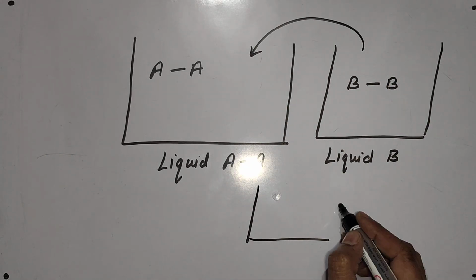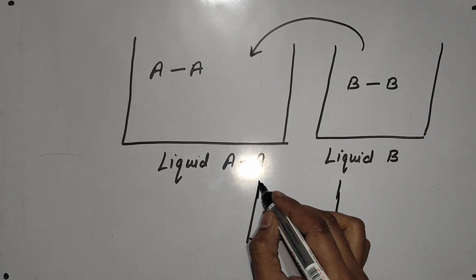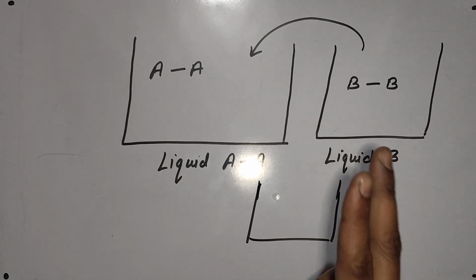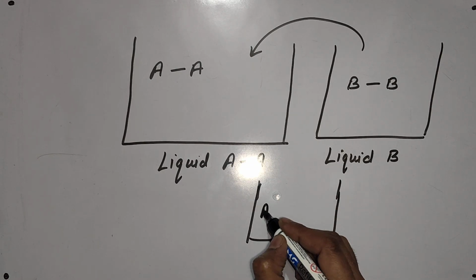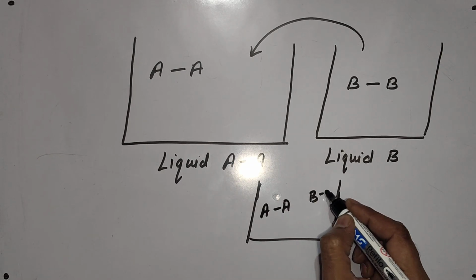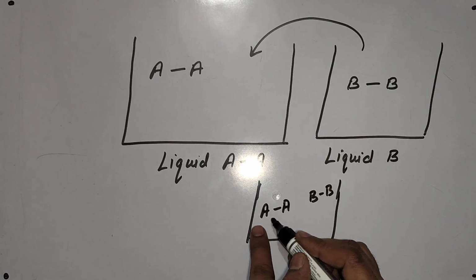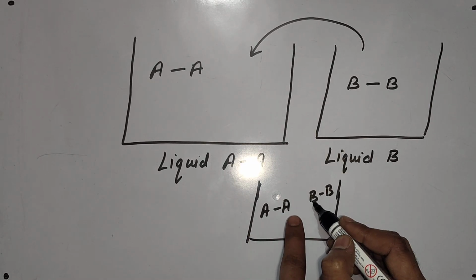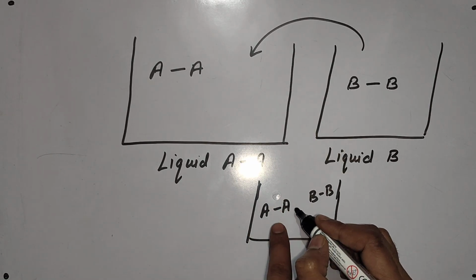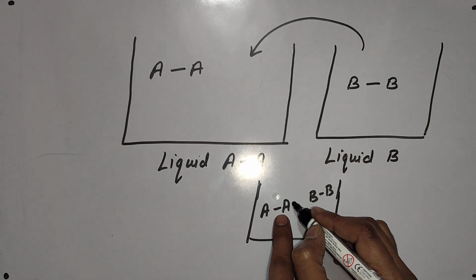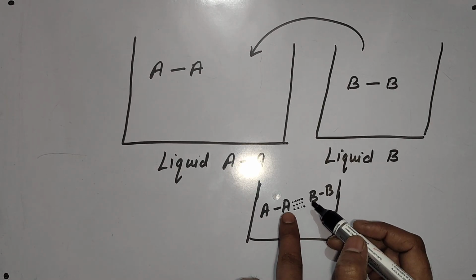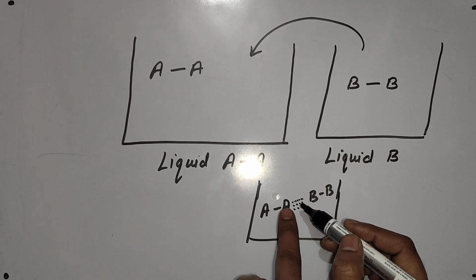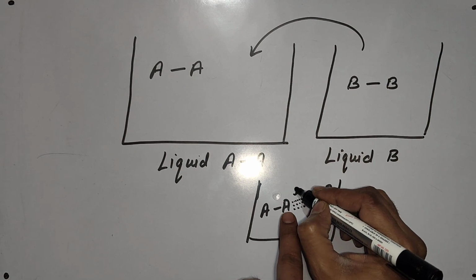On mixing, they will dissolve in each other only when new interactions form between A particles and B particles. So obviously new forces of attraction will set up between A and B, and when new attractions set up between A and B, energy will be released.